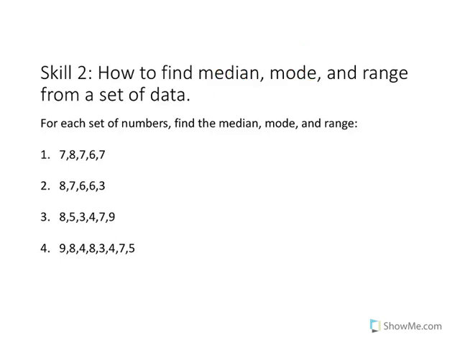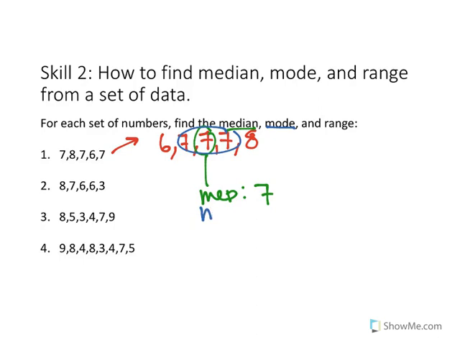Okay, so let's move forward. In number 1, before we do this, first put everything in order: 6, 7, 7, 7, 8. The median is 7. The mode is 7. The range is 8 minus 6, which happens to be 2.